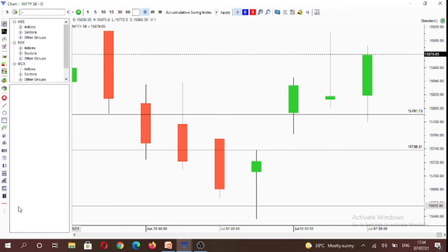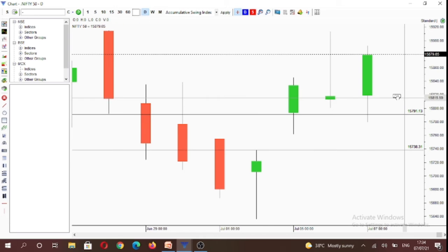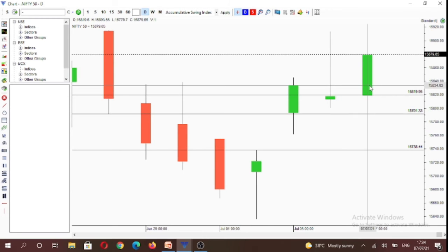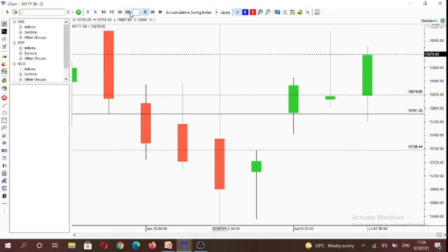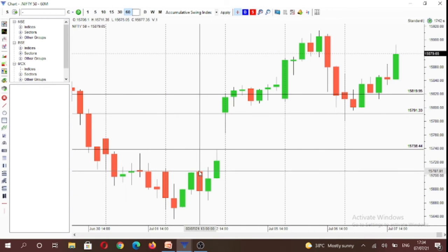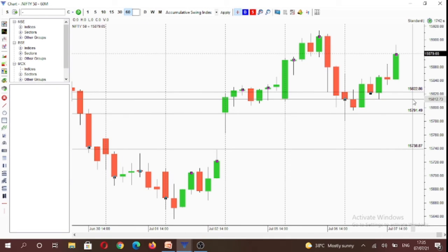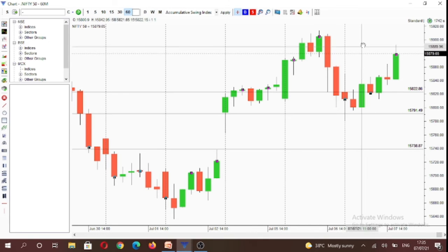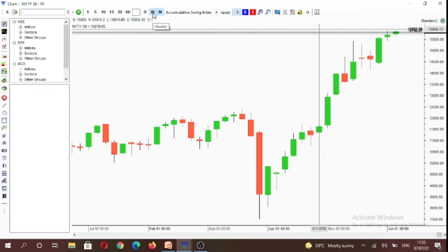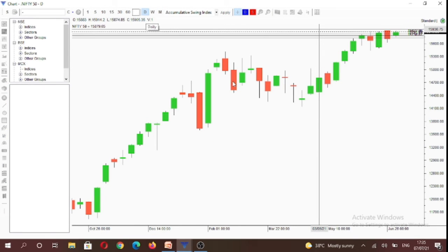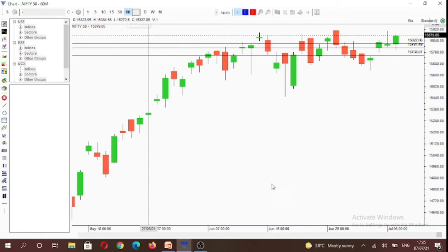And here you will see on the daily time frame as well, today market was under control of buyers above 15,819 level. So today we had a situation of full time frame continuity above 15,823 level, as at that point of time all the time frames, monthly, weekly and the daily, were under control of buyers.